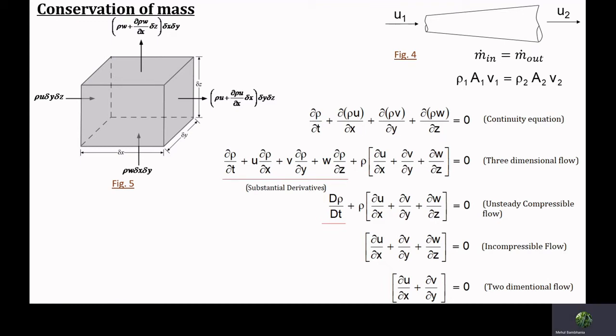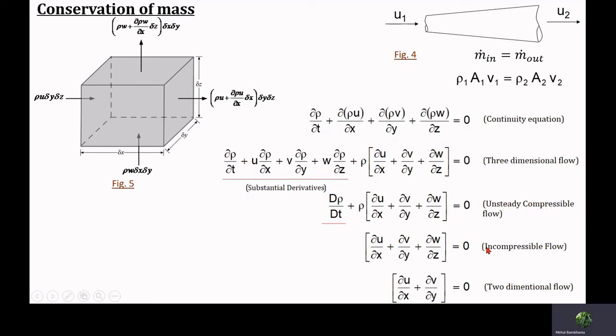So this is how the partial differential form of conservation of mass is given here, in which density as well as velocity is a partial function of x, y, and z. Now this is the complete equation to investigate three-dimensional unsteady compressible fluid flow.